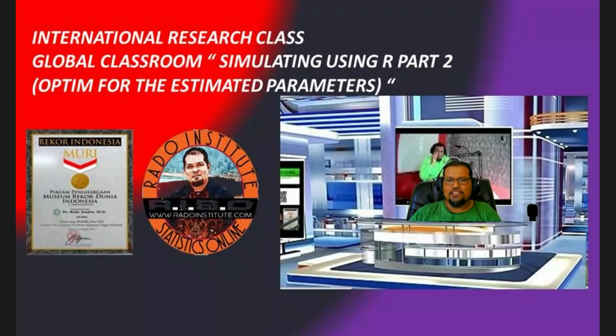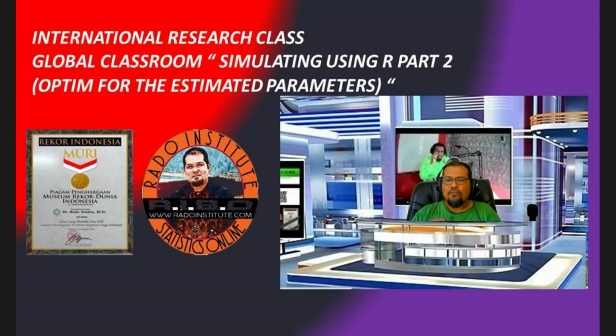For this time, we will continue our discussion, still on the same topic about simulating using R. But now we continue to session 2. In session 2, we will discuss how to estimate the parameter, because in session 1 we proved how important the parameter estimate is to run the quantile function.